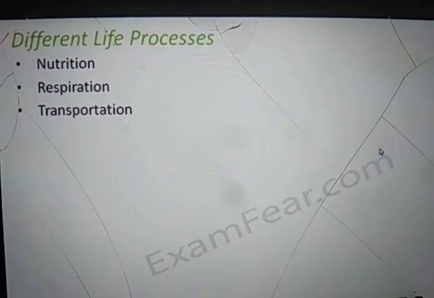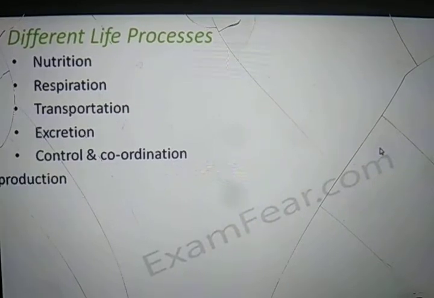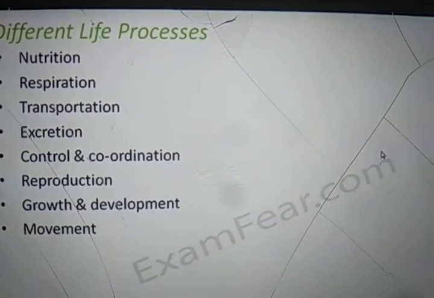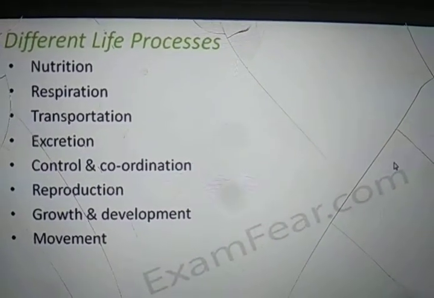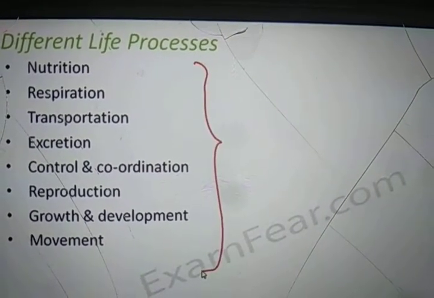So the life processes which are common to both plants as well as animals are nutrition, respiration, transportation, excretion, control and coordination, reproduction, growth and development, and movement. Okay. So now all these life processes are common for all living organisms.